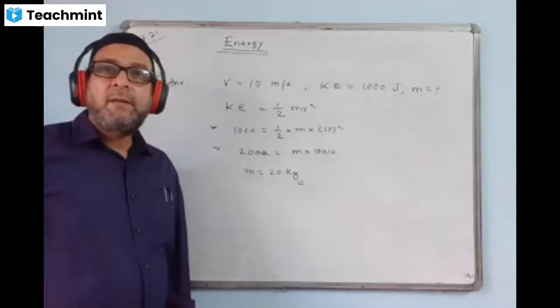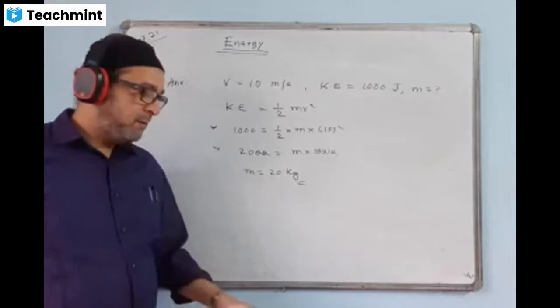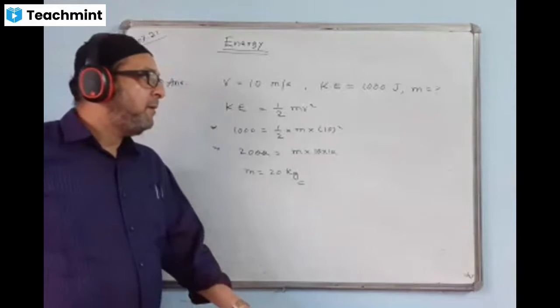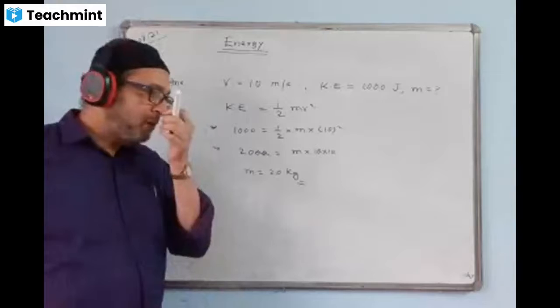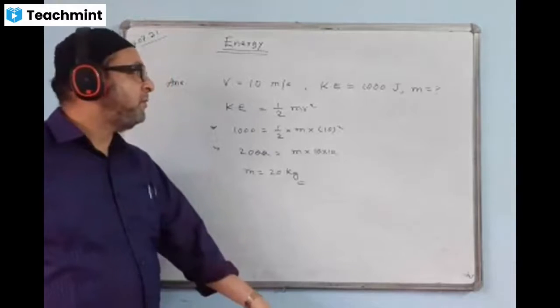I had a question. If we have to find the velocity, how will we find it? Because velocity is squared. Sir, how will we find that? Write a question. Oh, wait, I'll show you. Write a question.